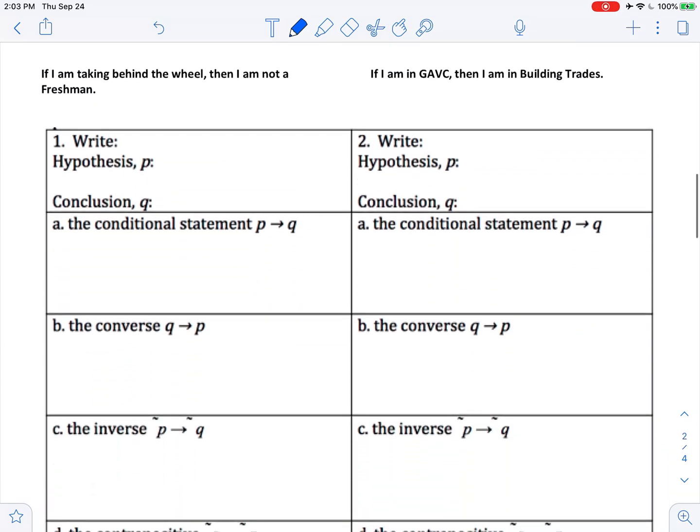And if I go down here, I've got my sentence: if I'm taking behind the wheel, then I am not a freshman. So this is P, that's Q. So I've got the conditional down. If I am taking behind the wheel, then I'm not a freshman. The converse, just switch the order. So if I am not a freshman, then I am taking behind the wheel.